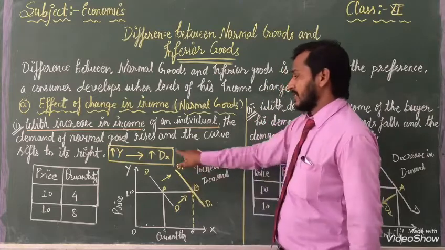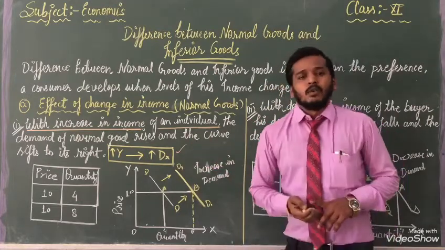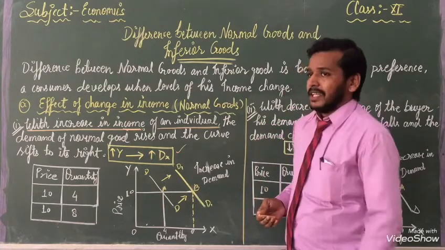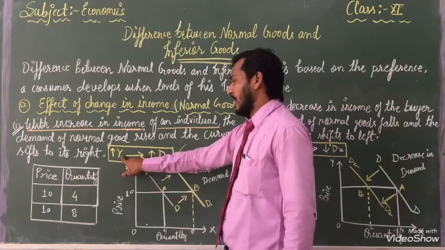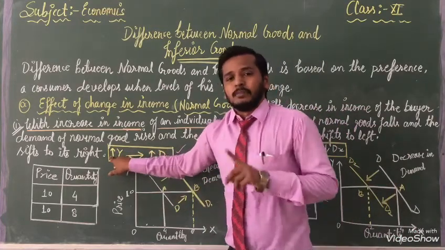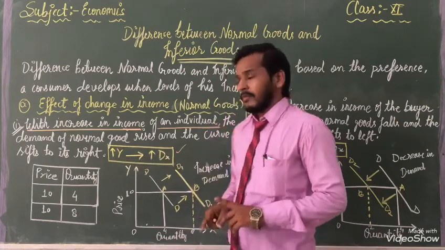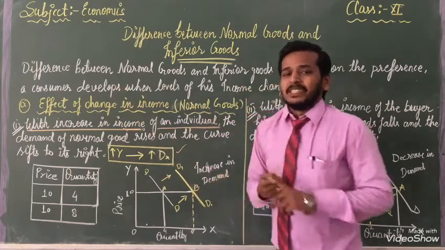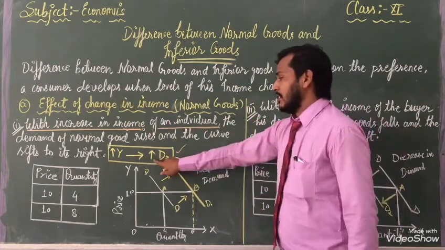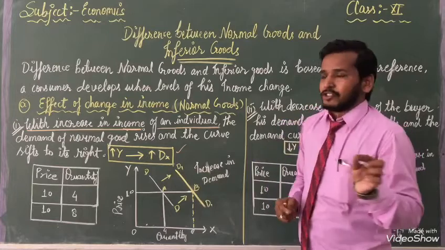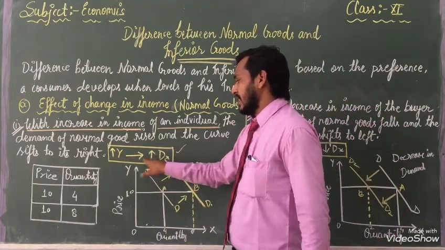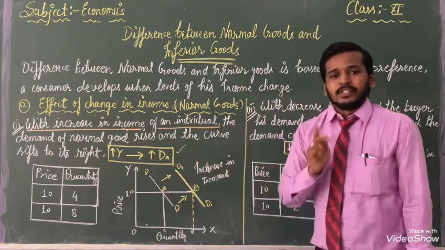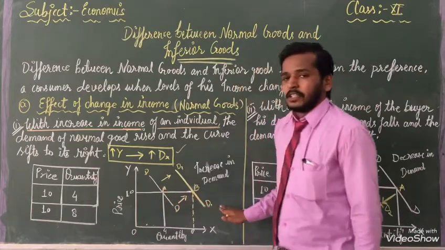With the help of this sign, we can show how to identify it with the help of an arrow. So dear students, in front of you I have written Y, and the arrow is showing upward, meaning Y is the income. When our income increases, the arrow goes upward, meaning income is increasing, then our demand will also increase. That's why when income increases, demand will also increase. That's why we have to explain it with the help of a table and curve.